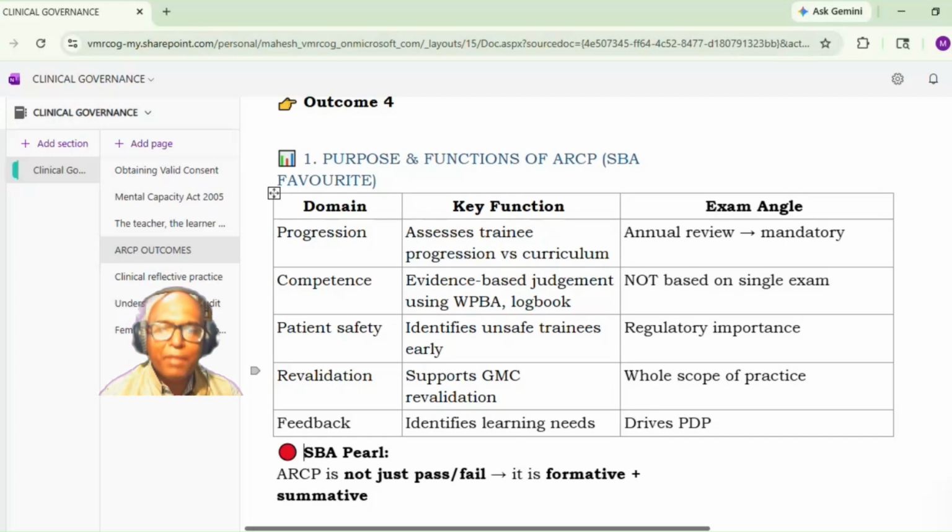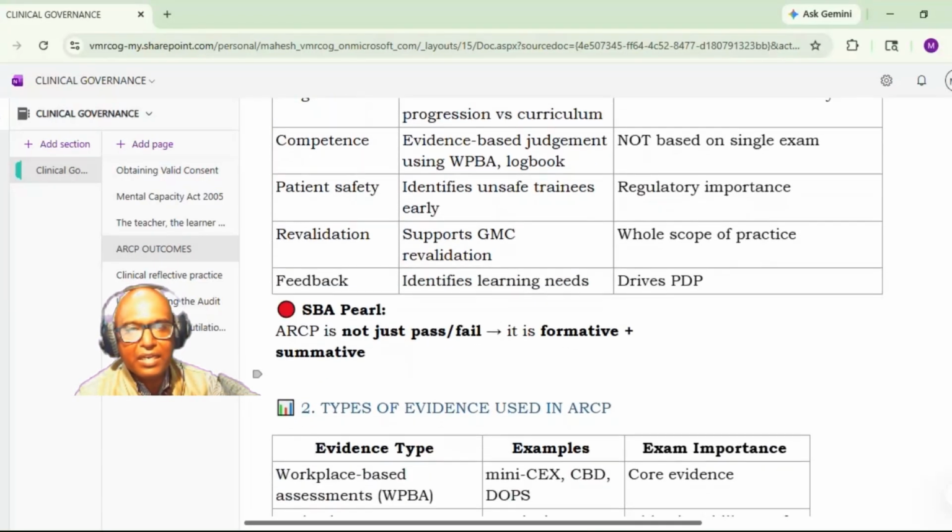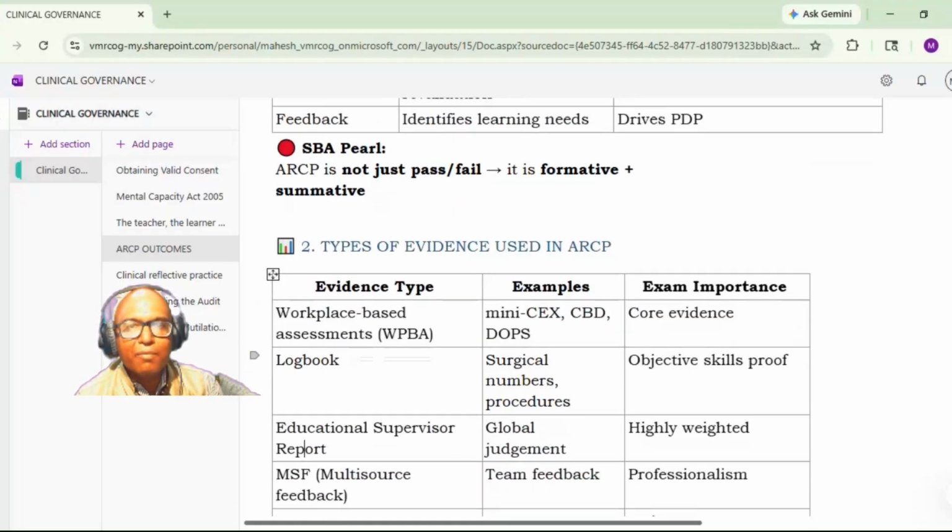Then patient safety. It identifies the unsafe trainees early, and the regulatory importance is also there. Then revalidation. It supports the GMC revalidation. Whole scope of the practice is there. And feedback. It identifies the learning needs and drives PDP. So ARCP is not just pass or fail. It is formative plus summative. So this also you should remember. It is not just a pass or fail, but it is formative plus summative.